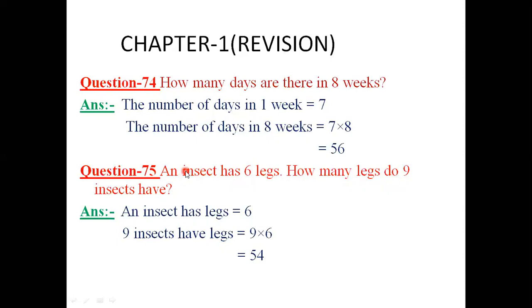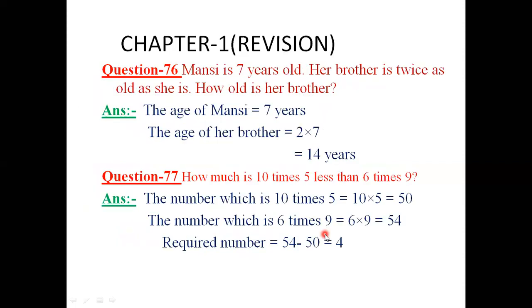In the same way, here the legs of one insect are given, and we have to find for 9 insects. Here the number of objects increases, so we will multiply for this solution. An insect has 6 legs, and 9 insects have 9 into 6, which is equal to 54.